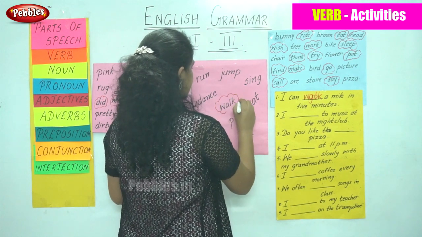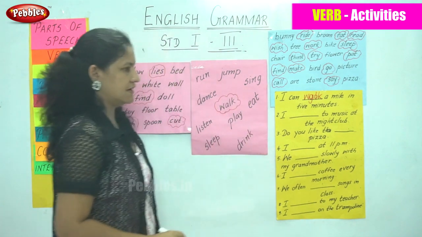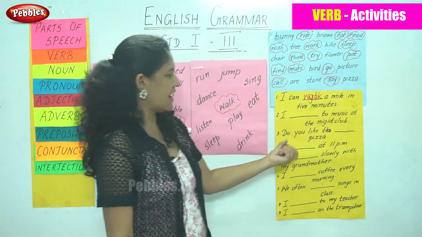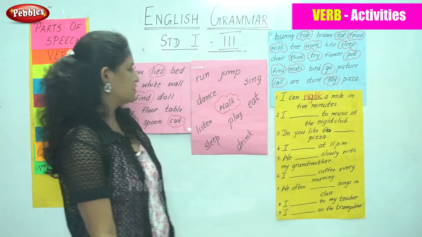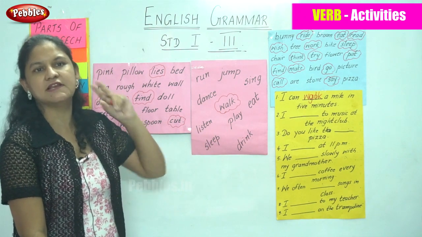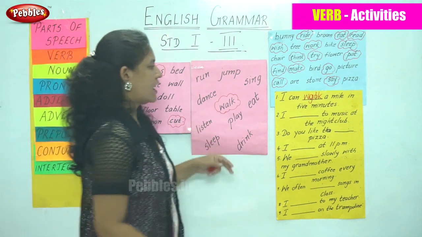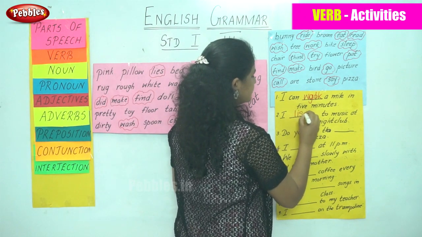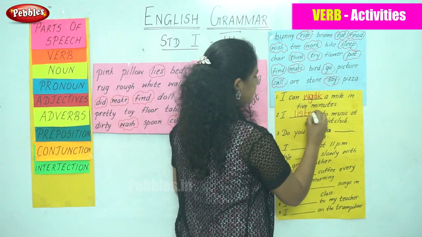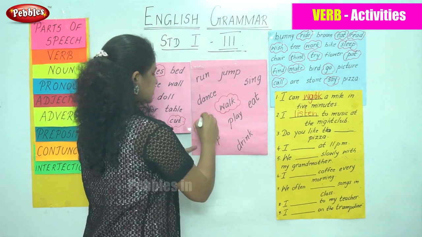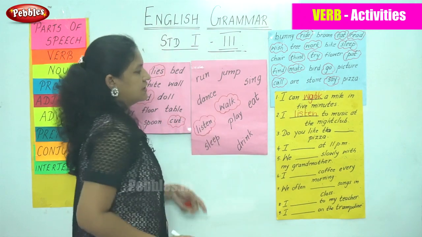So this is the action that is being done. The next sentence, I dash to music at the night club. So when it comes to music, you only listen to music. I listen to music at the night club. I am marking the word listen in the chart.